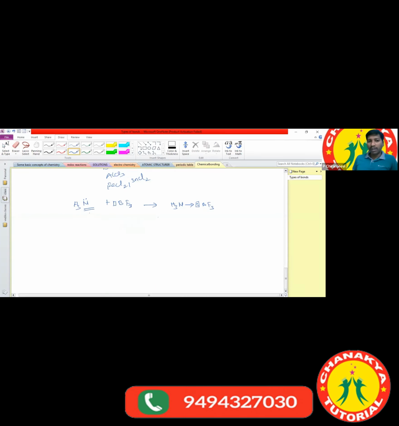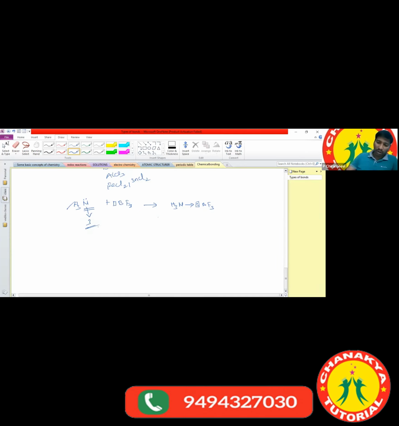That means how many bonds are there between nitrogen and hydrogen? Nitrogen forms how many bonds with hydrogen atoms? Three bonds are there. So the covalency of nitrogen is equal to 3. Clear? So this is about the types of bonds.